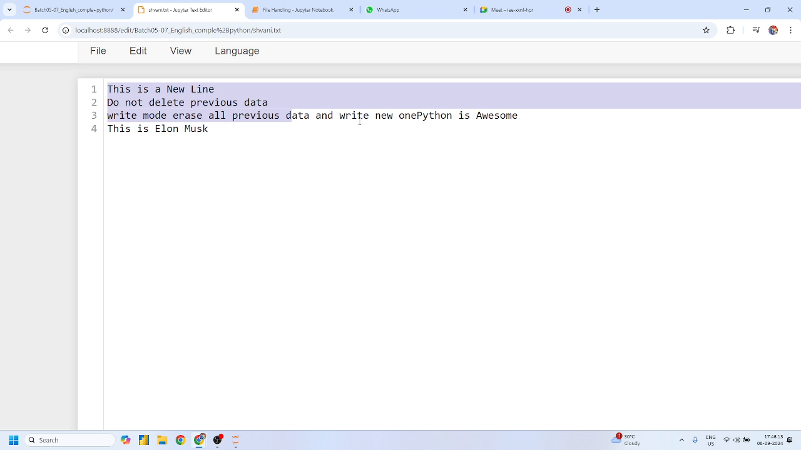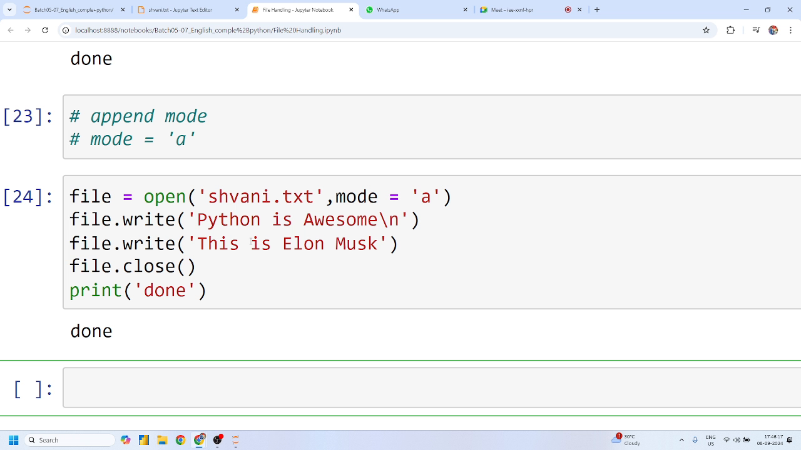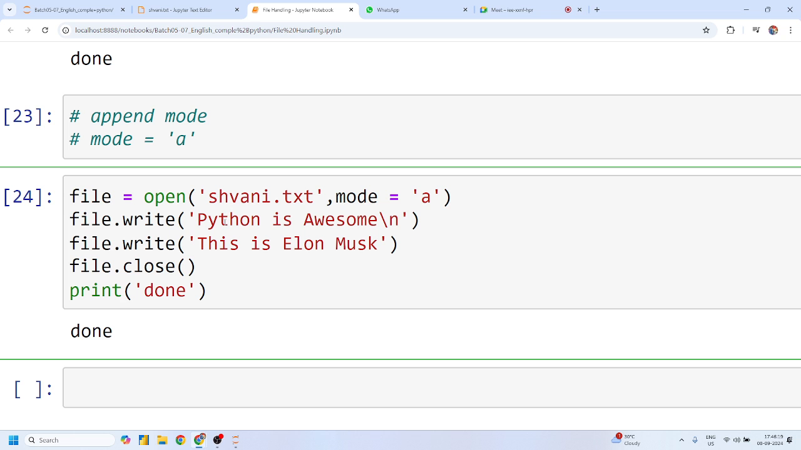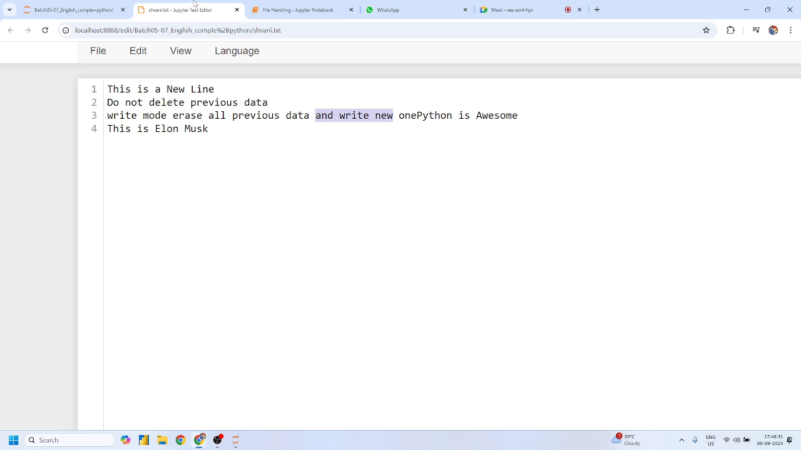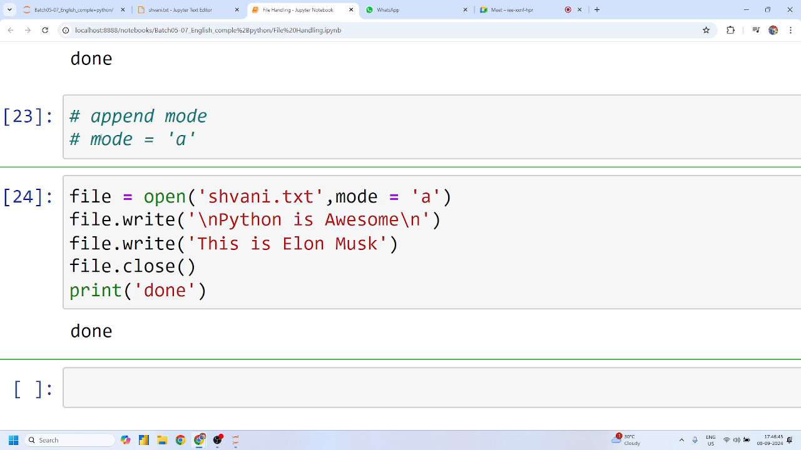But here is an issue, guys. We are writing this new line, but we have not mentioned that it should be written on the next line. That's why the new text, "Python is awesome", is concatenated with the previous one. Yes or no? Okay. But we know the concept of append mode.